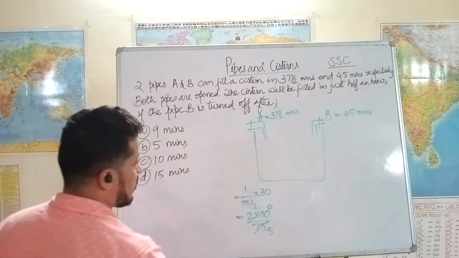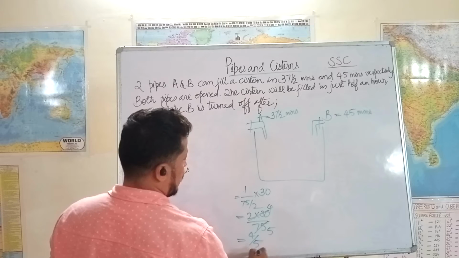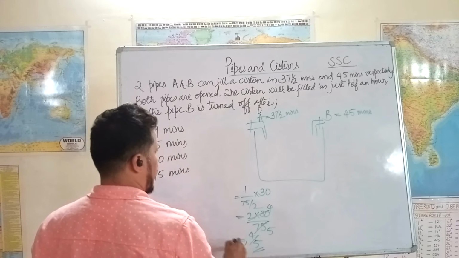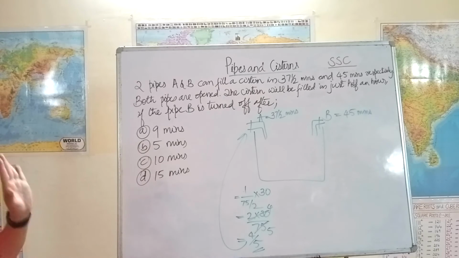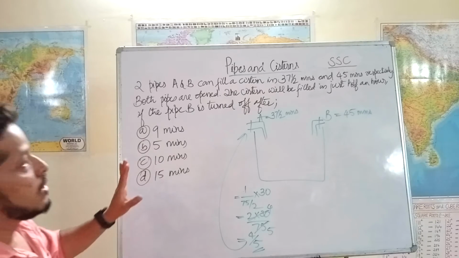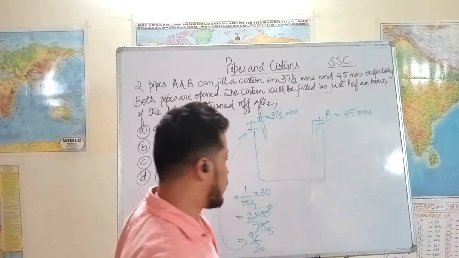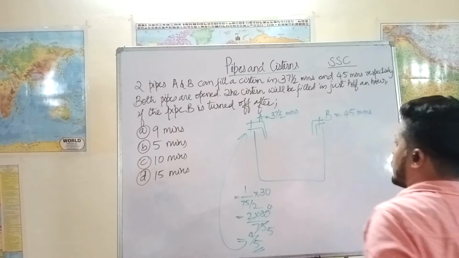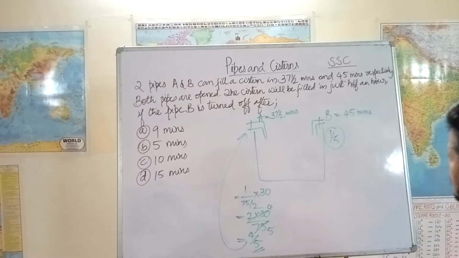So 4 by 5 of the tank was filled only by pipe A. The pipe A filled 4 by 5 of the tank. Only 1/5 of the tank was filled by B. Let's see how much time it will take to fill 1/5 of the tank. Only this fills only 1/5 of it. So let's see how much time is required.